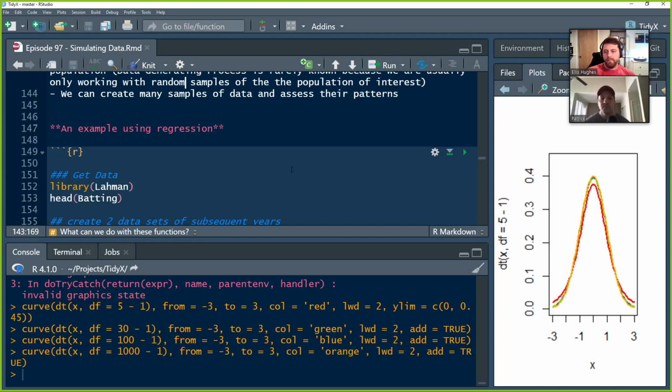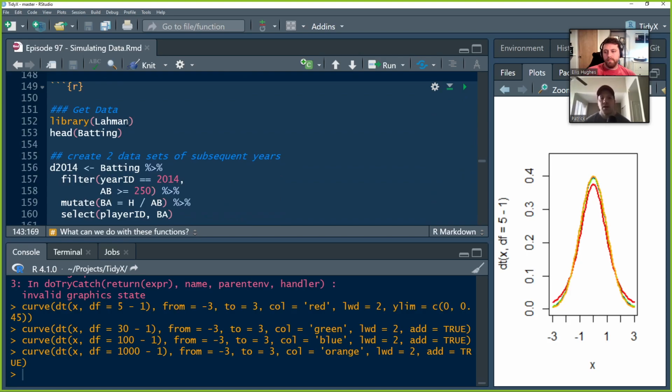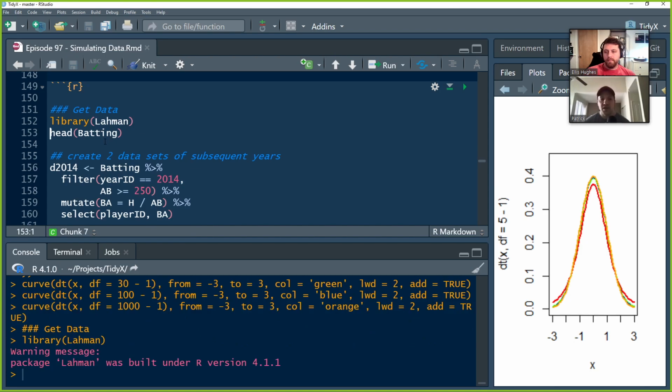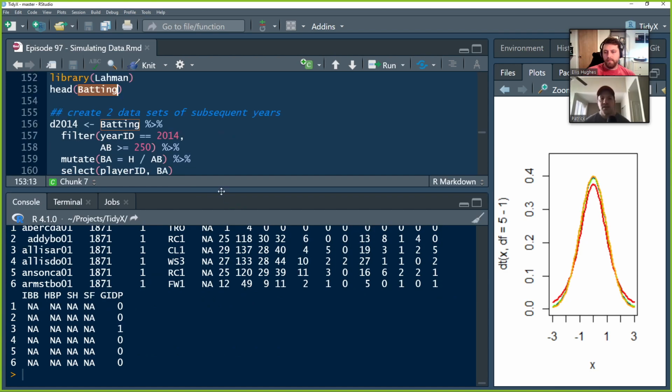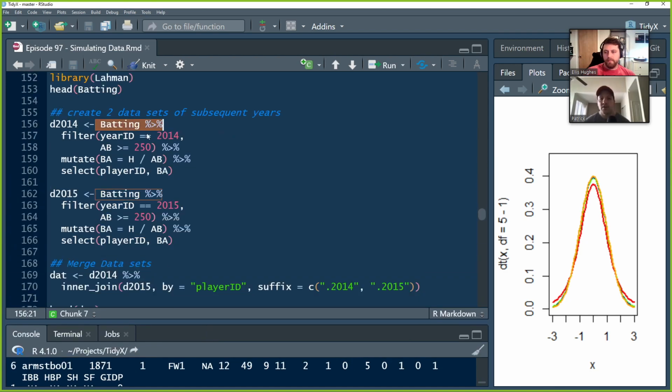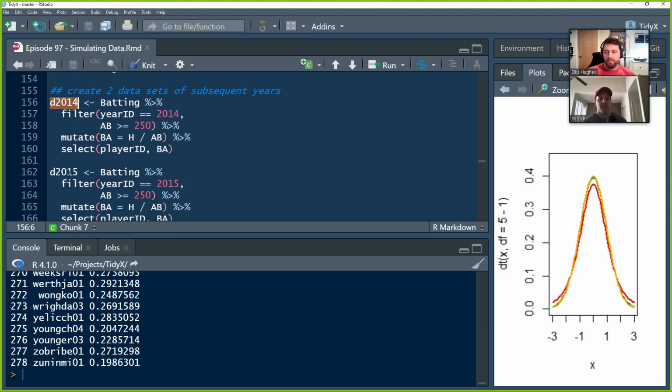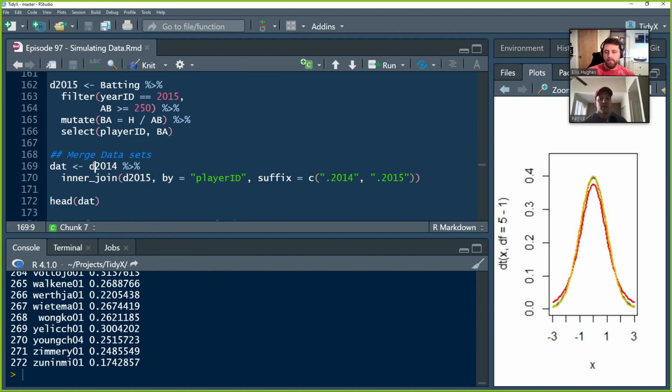So let's build a fun simulation. We're going to use linear regression here. And we're going to get some Lahman baseball data. And we're going to use batting data. And we're going to get seasons 2014 and 2015 of all players that had greater than or equal to 250 at bats. And we're going to calculate their batting average. And we're just going to keep the player ID and the batting average because that's all we care about because we've specified the sample size of players that we're interested in. And we're going to merge these together. And now we'll have a single data set.